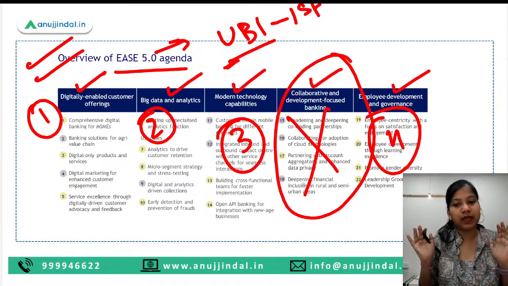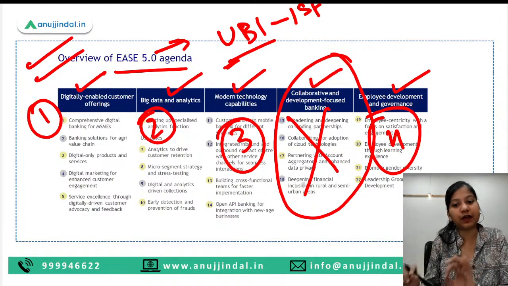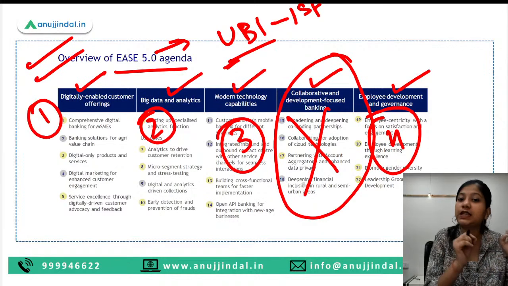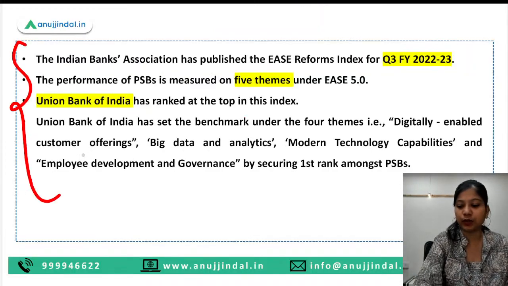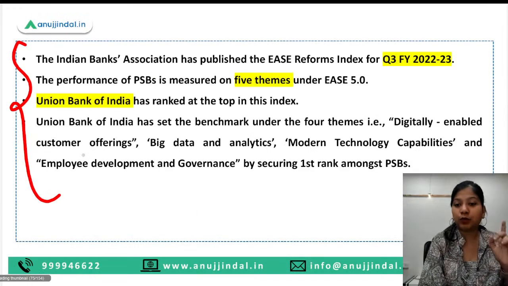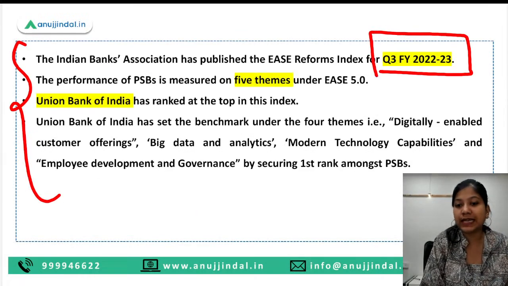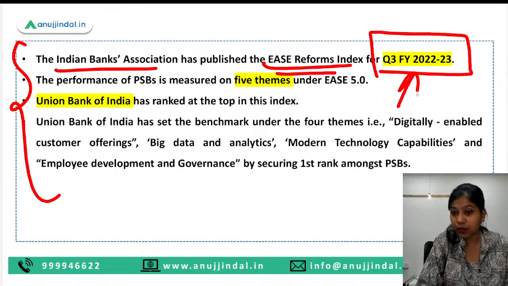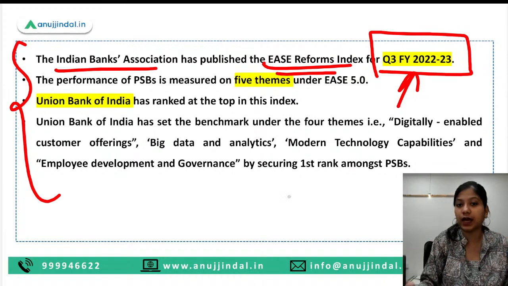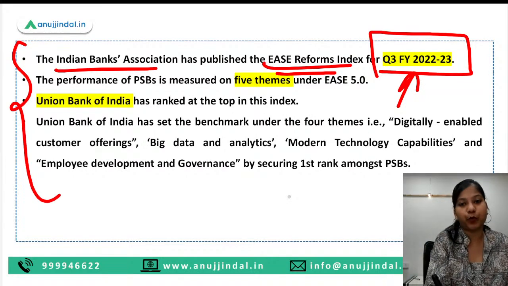That's why it is lacking in the collaborative and development focused banking parameter of the EASE 5.0 agenda. This is written here, and you can read it on your own as well. One more thing, guys: this particular EASE Reforms Index was released by the Indian Banks Association for the 3rd quarter of FY23 and not for the entire year. This is very, very important for you to know.